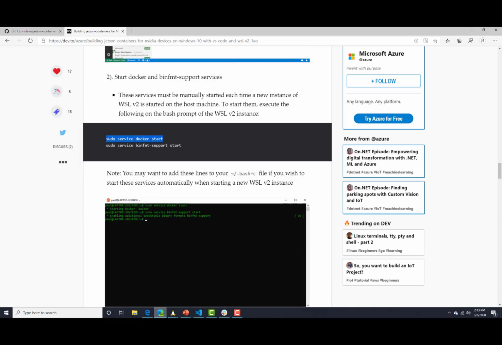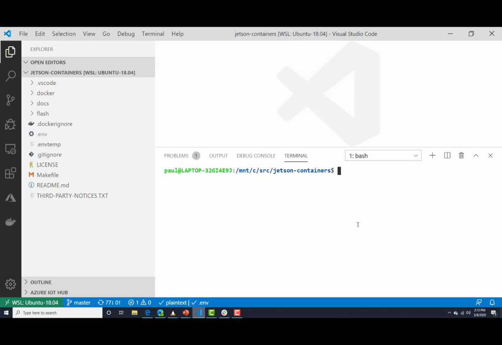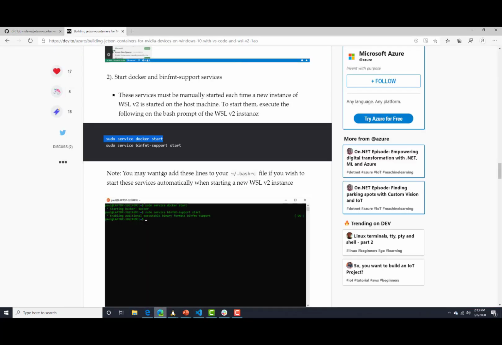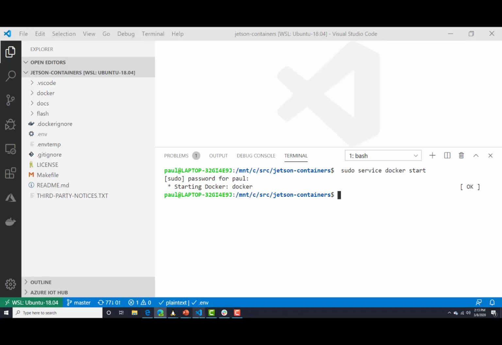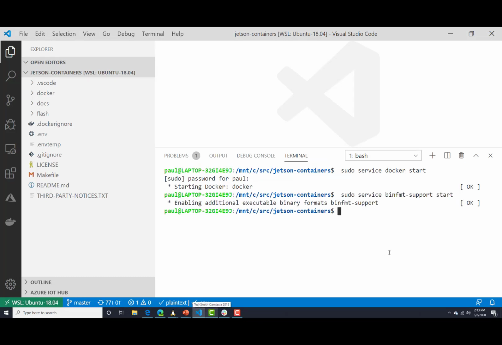Now, I've already installed the Windows Subsystem for Linux, and I've got this project open in my Visual Studio Code instance. The first thing we're going to do, from within a WSL terminal, is start the Docker runtime. So we'll go ahead and start Docker, and I'm also going to start binfmt support. This is going to allow us to build ARM packages from the x64 environment that I'm currently running my Windows operating system on.